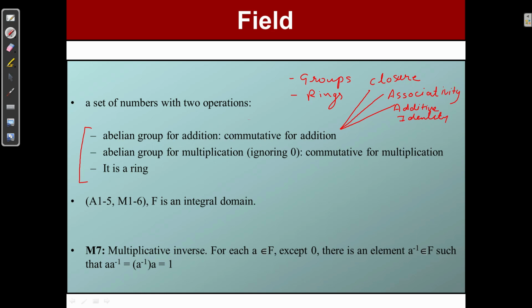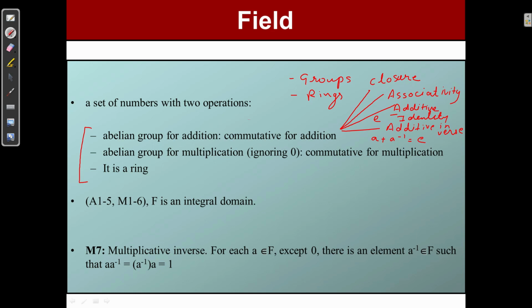And the additive inverse: for every number there exists an additive inverse. For example, let E be the additive identity. For A, the additive inverse A inverse satisfies A plus A inverse equals E.